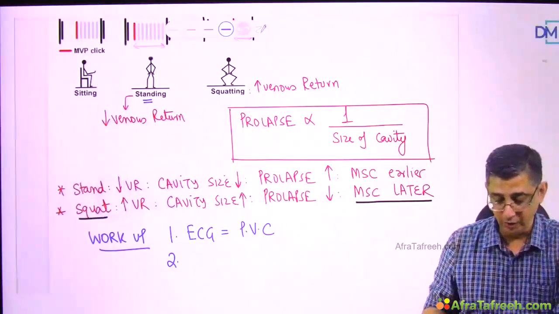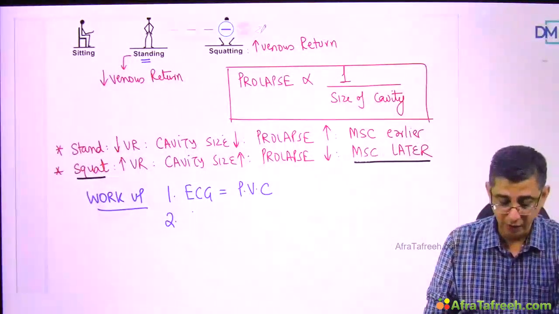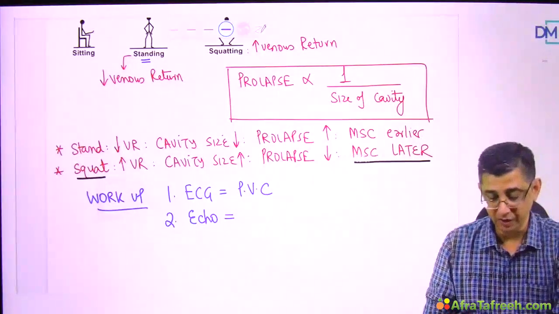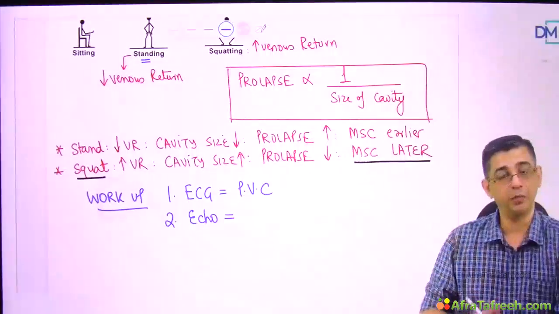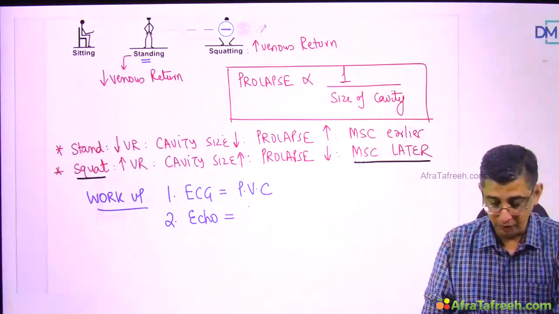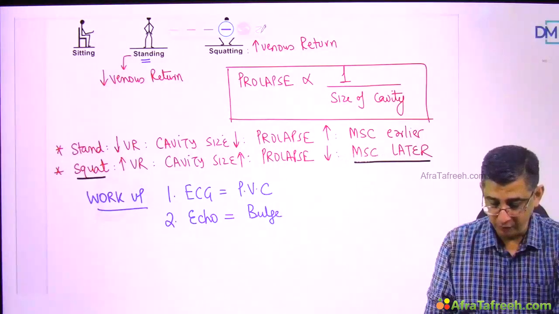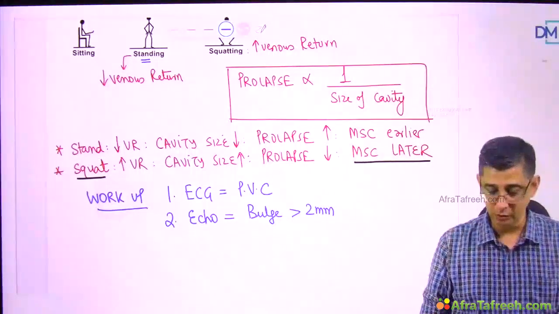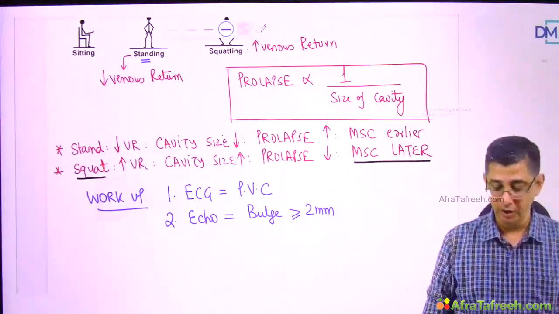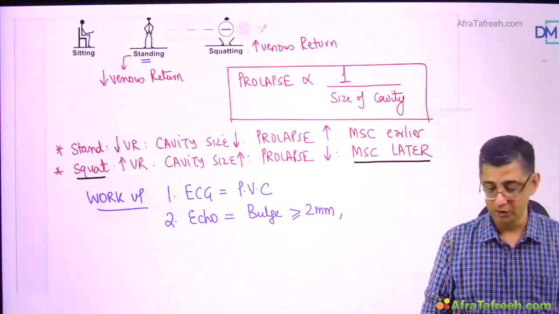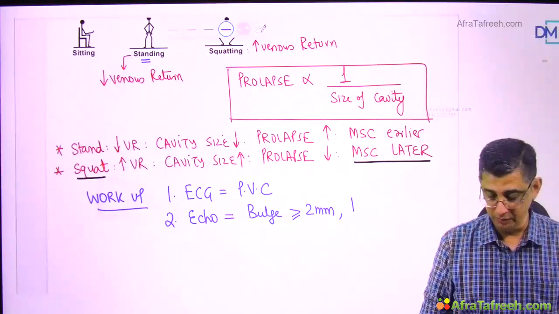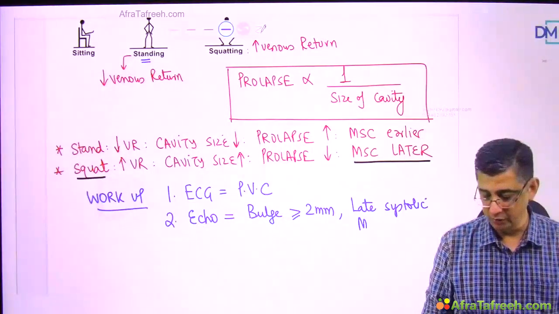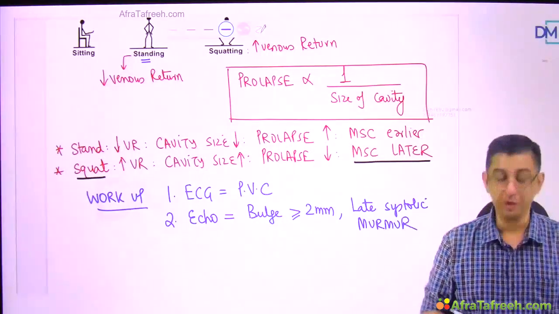So we need to take care of the patient from the ECG perspective, and then we'll do an echocardiography. Why we do an echocardiography in the patient is because I would be able to demonstrate the bulge of the valve. So the bulge of the valve is more than 2 mm above the plane as compared to the tricuspid valve. You see both valves are going up, so a bulge of more than 2 mm is usually what is encountered, and along with this in the Doppler you will be able to see the presence of leakage of blood. That would be a late systolic murmur developing in a patient. The turbulence would come in the later part of the systole.